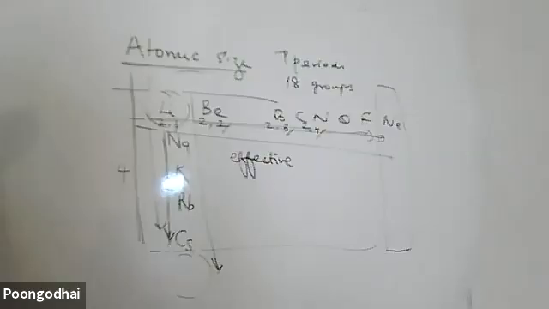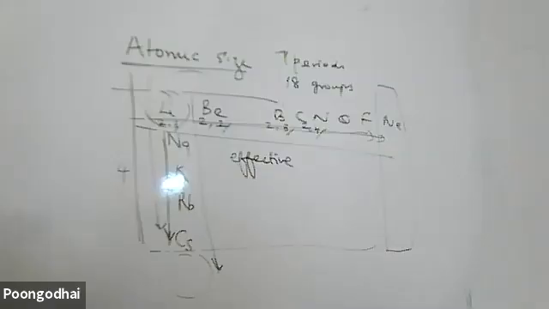The size of the atom increases, ma'am. When I move down the group, why does the size of the atom increase? Akash? And the number of shells increases. That's all. Number of shells increases.